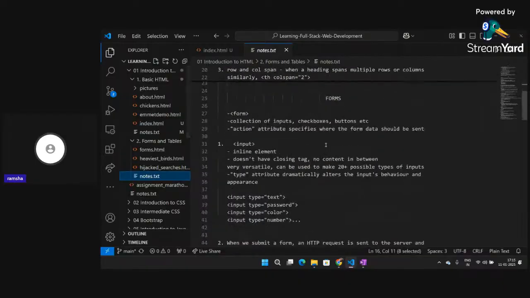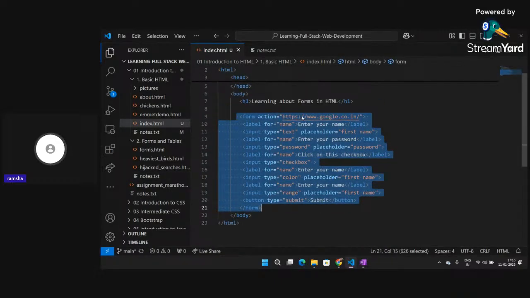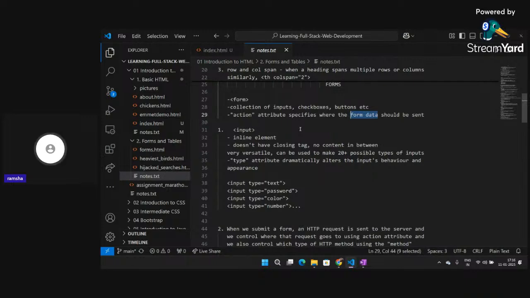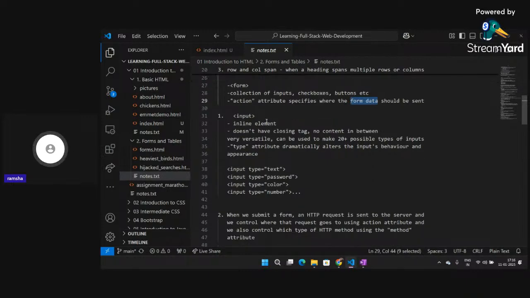Let me check if I have to. Yeah. So form is a collection of inputs, right? Check boxes, buttons, etc. And the action present in the form will specify where my form data will be sent. So here this action is specifying that my form data will go to google.co.in. You can specify it on your own wherever you want it to be sent. Then input doesn't have a closing tag, just like the image tag, and there is no content in between.